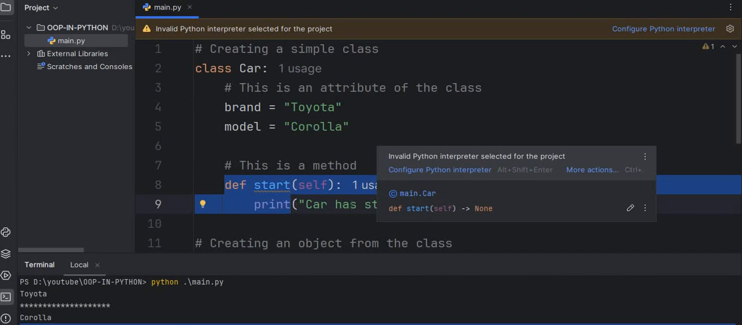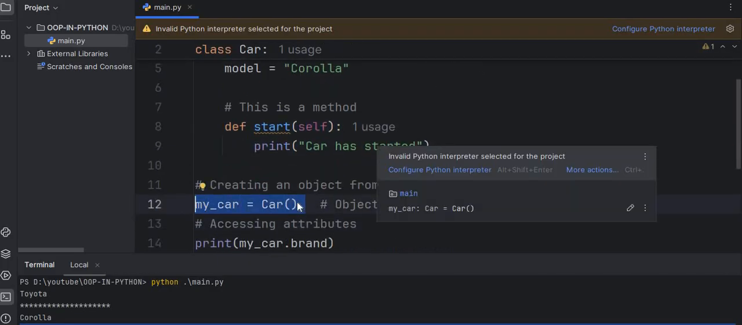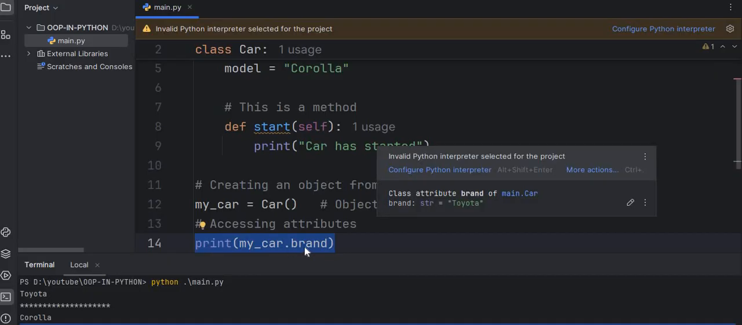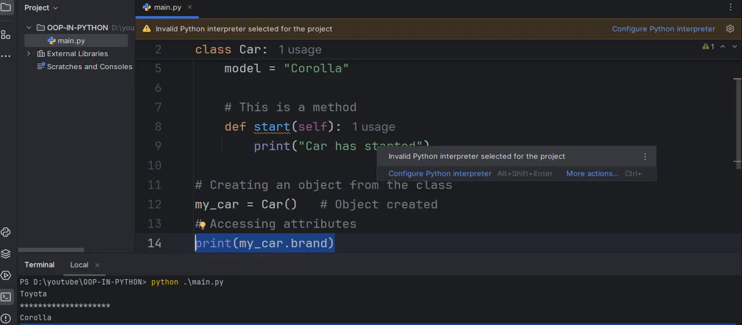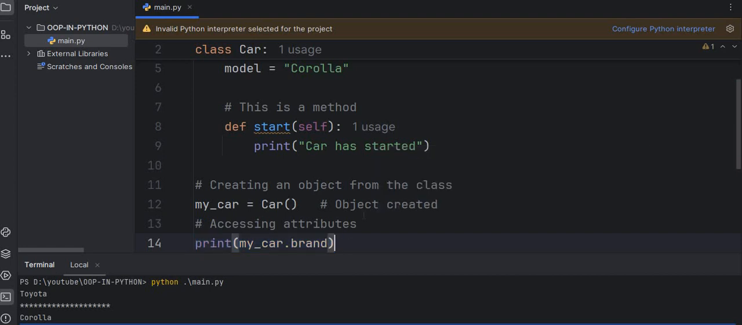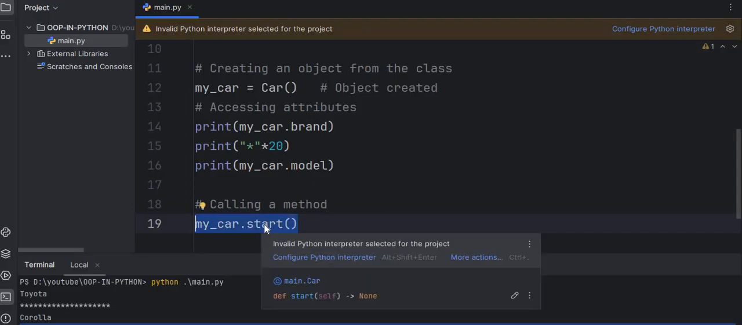This method is just printing a message, and then on this line we create a real object using the class. Then my_car.brand, we are basically accessing the object's attributes. On the top line we are creating a real object using the class, and on this line we are accessing the object's attribute. And then my_car.start, we are calling the method that belongs to the object.